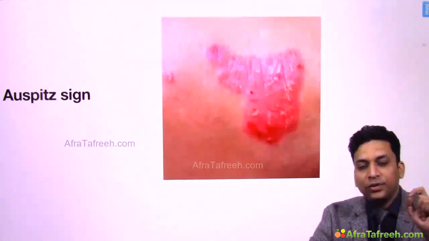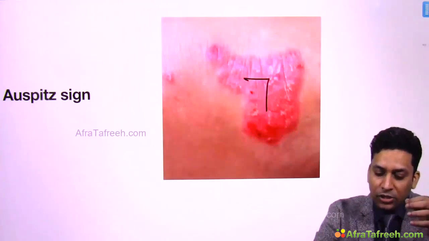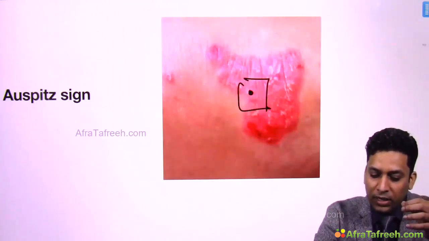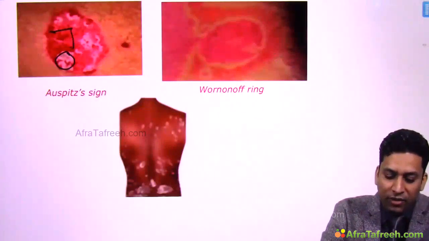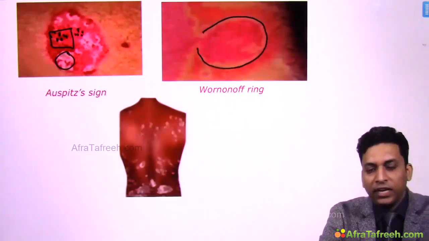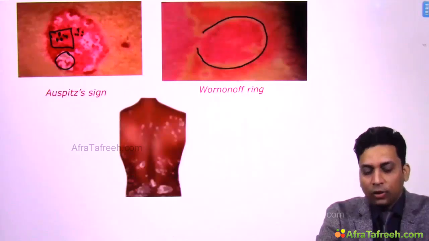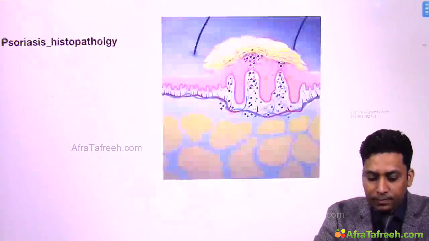Then Auspitz sign, I told you, when you scrape the lesion, what is the end result? Pinpoint bleeding. Like we have scraped the lesion here and we saw bleeding spots. So if this is the scaling, if you remove the scale like we have removed from here, you will find this pinpoint bleeding spot. So this is Auspitz sign. And sometimes this hypopigmented margin is seen. This is known as Woronoff ring. Many a time it develops after phototherapy, and commonly these lesions are present over extensors, like you can see over the back.